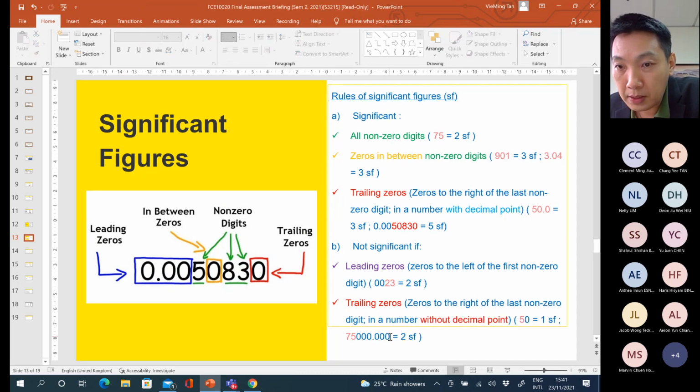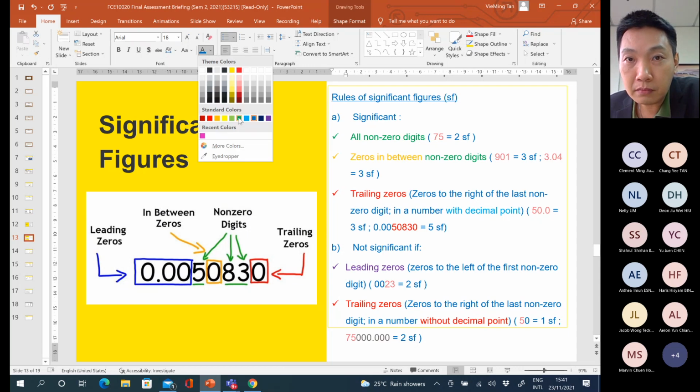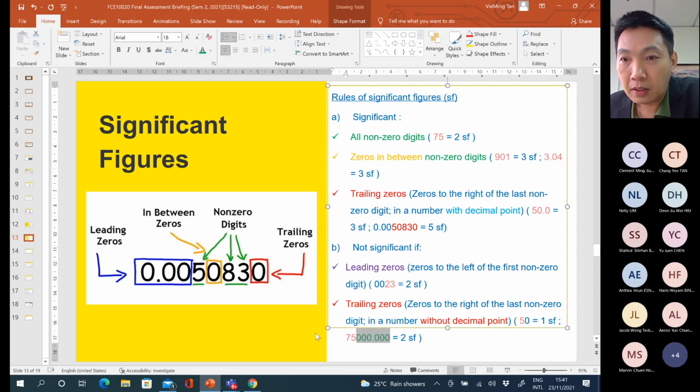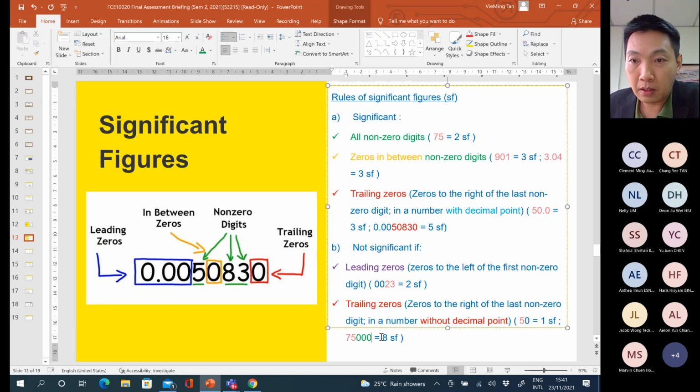So in this case, it's different already. The significant figures will be 1, 2, 3, 4, 5, 6, 7, 8. Now if I go back to here, let's say no point, like this, then the answer is 2 significant figures.